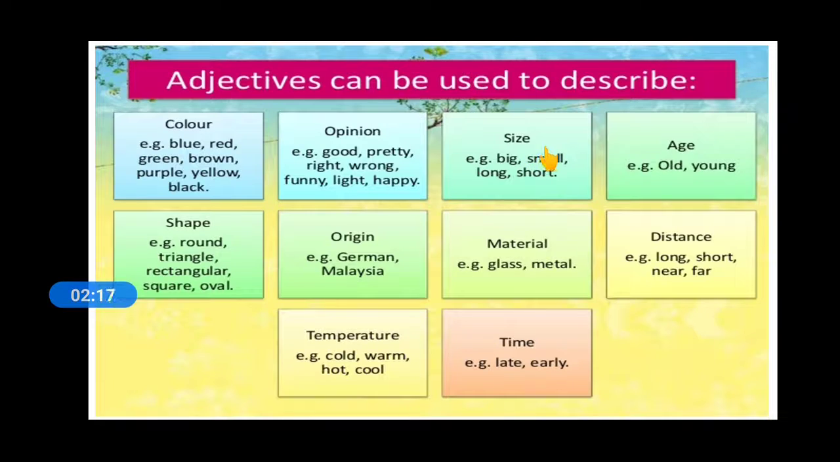It can also be used as size: big, small, long, short. Age: old, young. Shape: round, triangle, rectangle. Origin: from India, Germany, Malaysia. Materials like copper, silver, metal, gold, glass. Distance like near, far. Temperature like hot, cold. Time like late, early. These are the words which can be used to describe any noun.